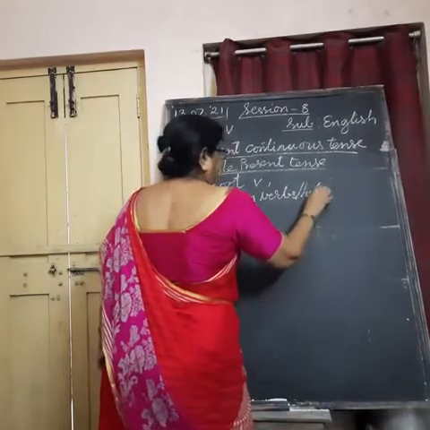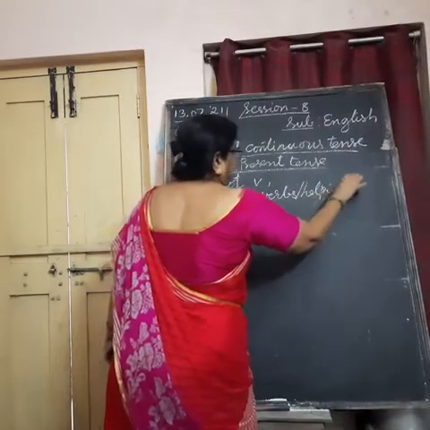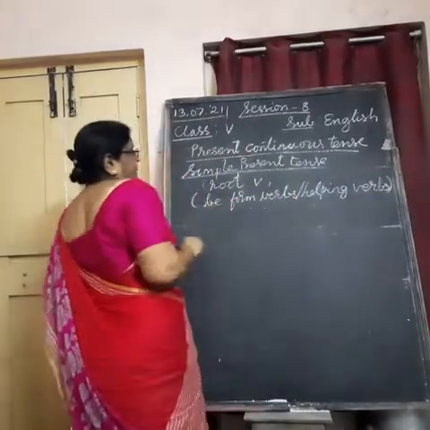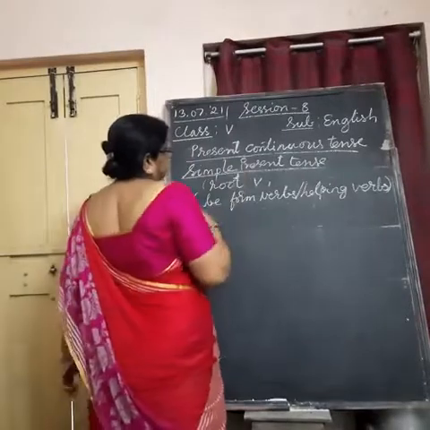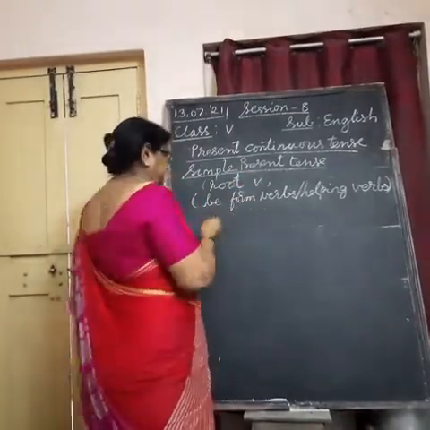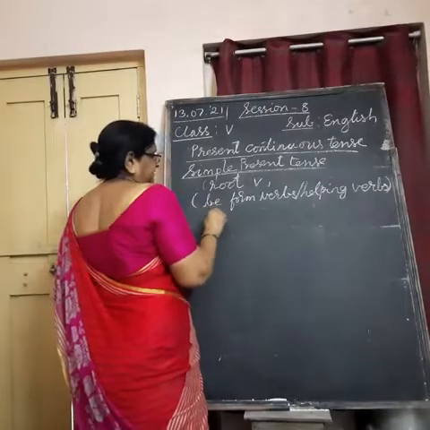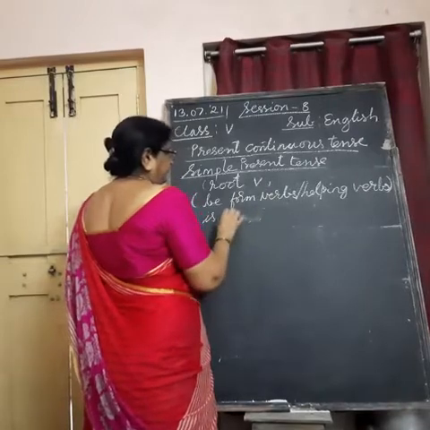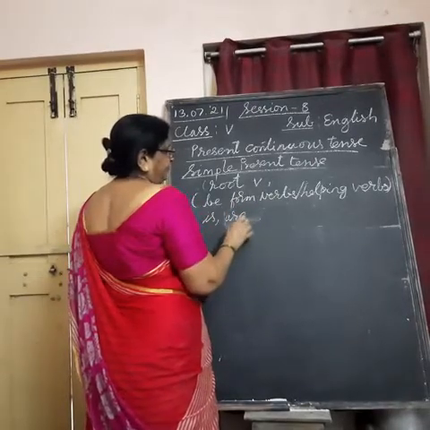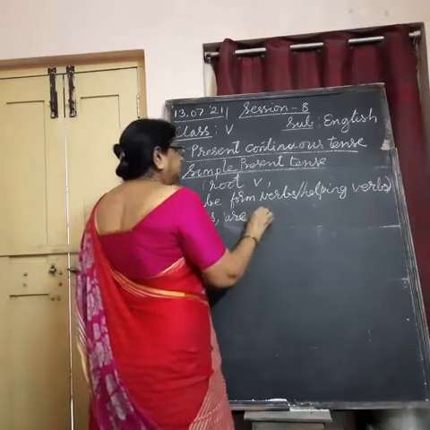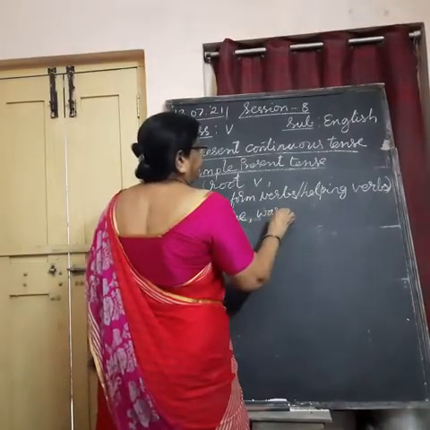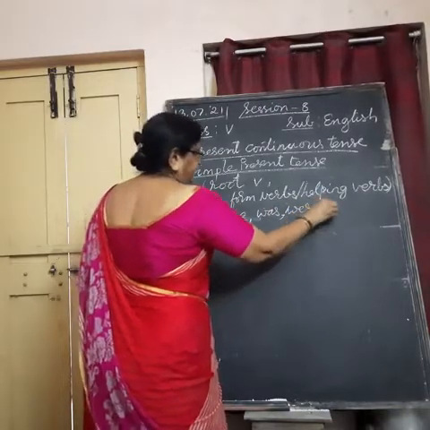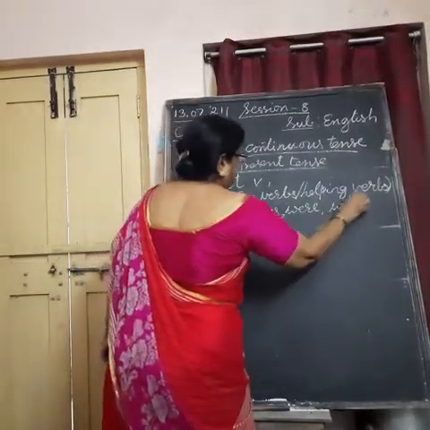Understand? Be-form verbs are helping verbs we need for forming the present continuous tense, past continuous tense and future continuous tense. What are those be forms? Is in singular form, are in plural form. Was in singular form, were in plural form. And will be in future tense.